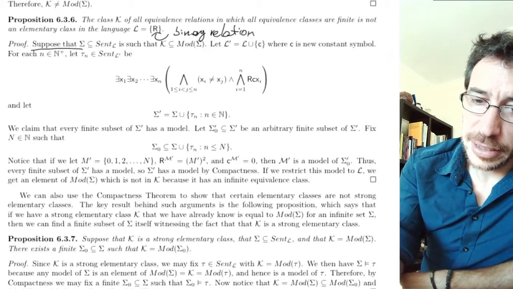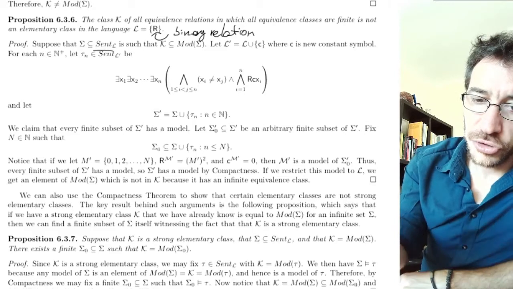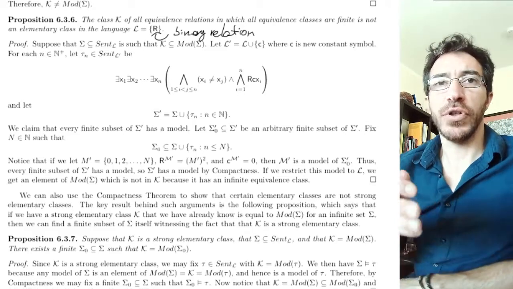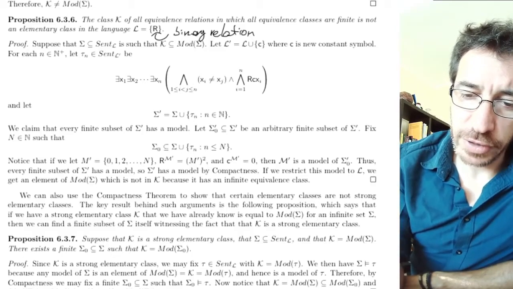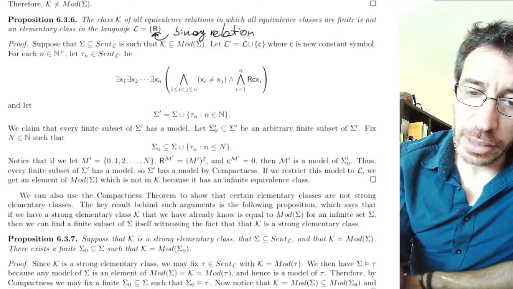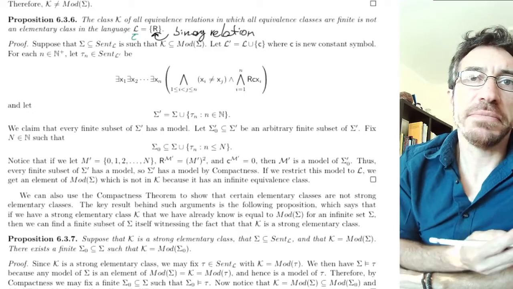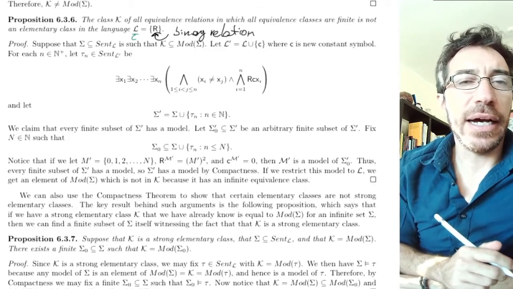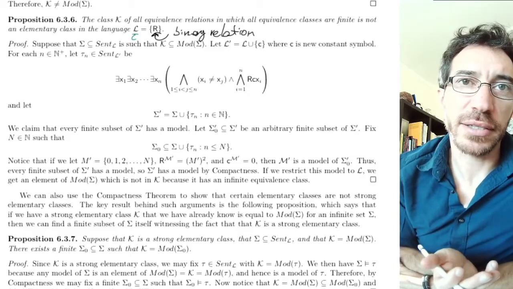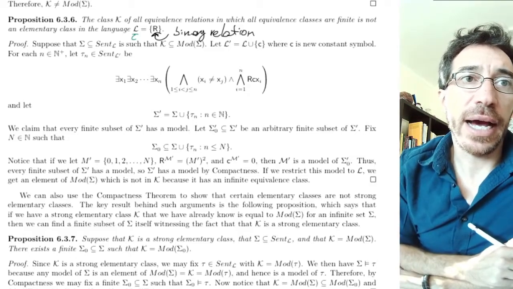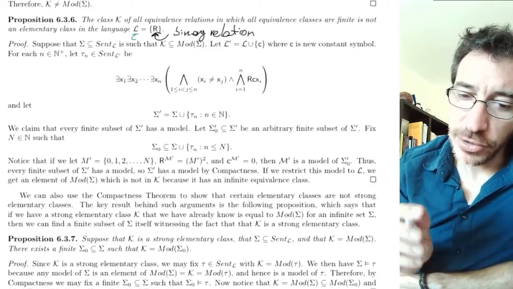Suppose that sigma, subset of Sent L. So here again, you have to look at the notation in the textbook. If you haven't read the textbook before, L here refers to what we usually call the vocabulary. Usually we are using the letter tau for the vocabulary. Mileti uses L, fine. And Sent L, either you look it up or you can guess pretty much that it means sentences. This is sentences in the language with vocabulary L, which only contains the relation R.